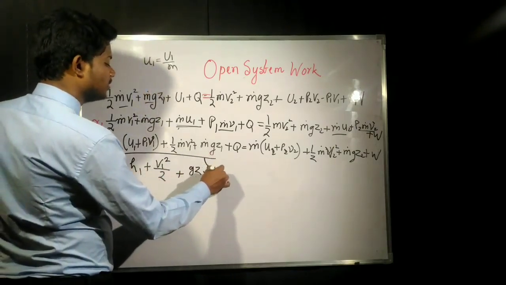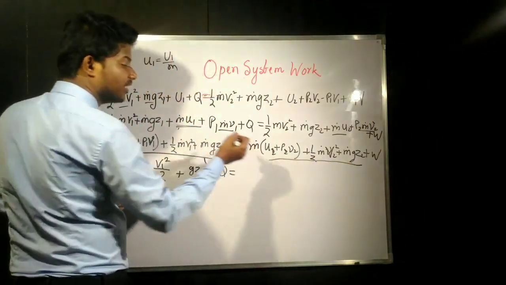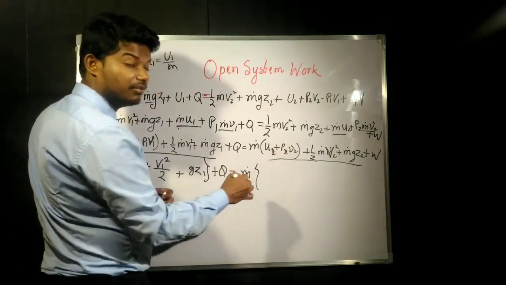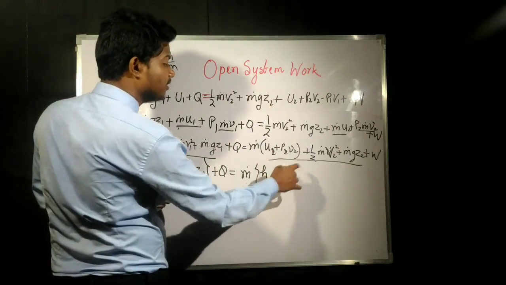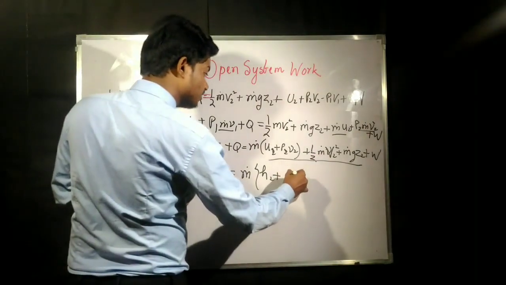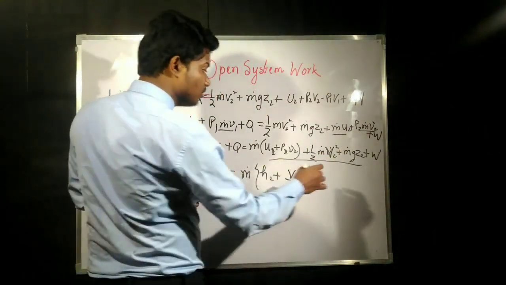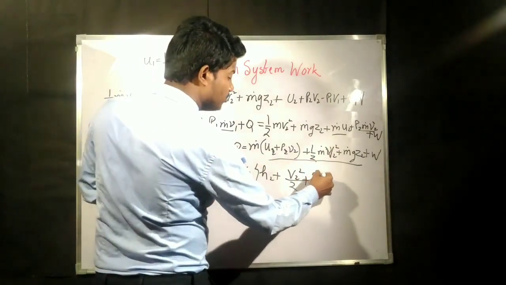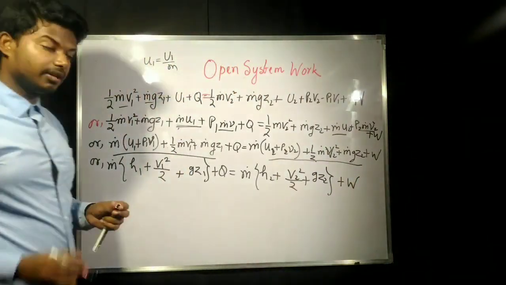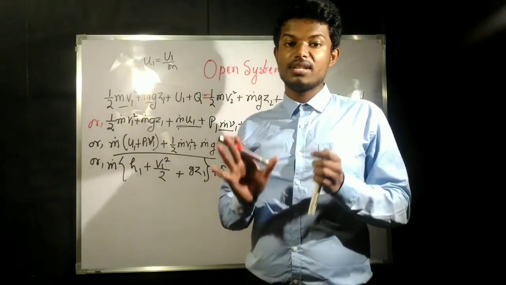Plus q is equal to, again from this side also, from these three parts m dot is common, so we can write m dot into u2 plus p2 v2, which will give us specific enthalpy at exit, plus m dot into v2 square by 2, plus g into z2. Again m dot is common, so this will be g into z2, plus w.